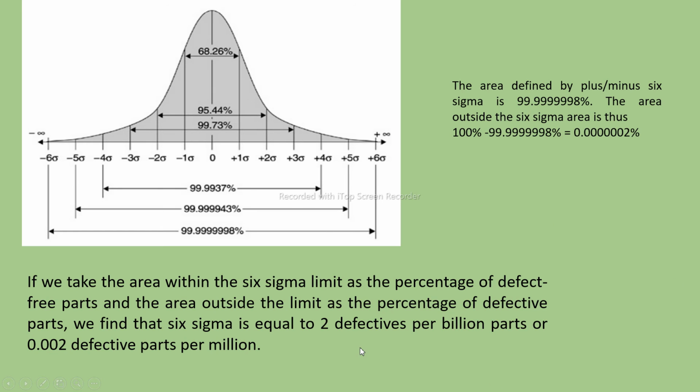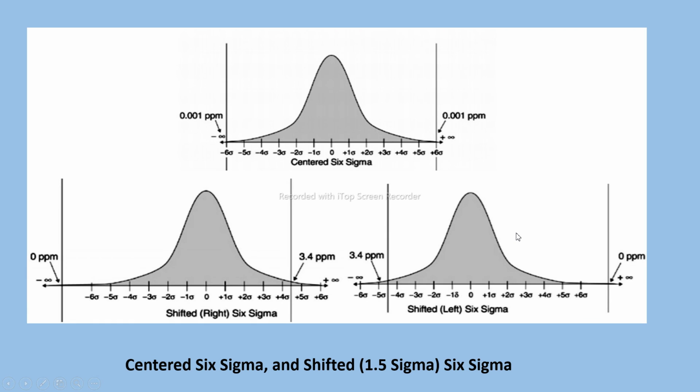In reality, however, process shifts and drifts always result from variation in process execution. The maximum process shift as indicated by a few researchers is 1.5 sigma, meaning it shifts from the 0 point to 1.5 sigma. The Six Sigma definition, this is something like the ideal case, isn't it?